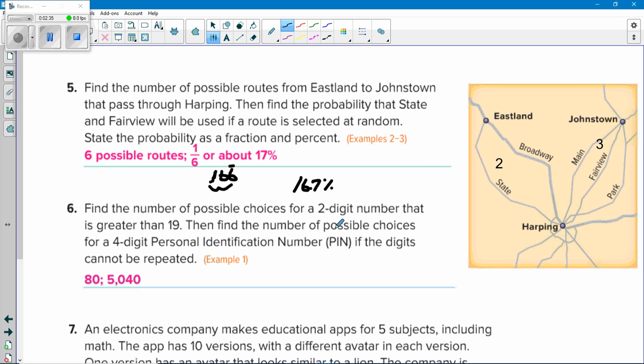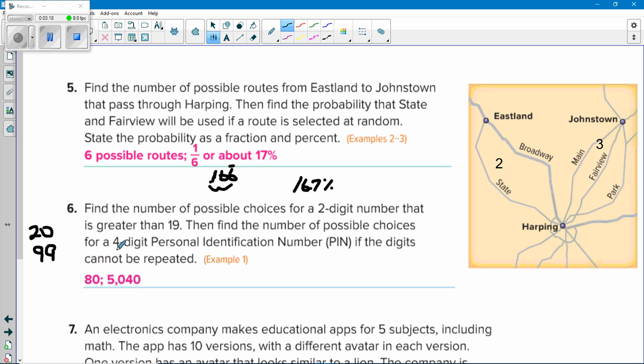Here's one to think about. Find the number of possible choices for a 2-digit number that is greater than 19. That means the number goes from 20 to 99. You don't need to count all those numbers. I mean, you could. But how many single digits are there from 0 to 9? And if you're saying 9 right now, you're wrong because you got to count 0, so there's 10. So there's 10 choices for the ones place. Then from 2 to 9, and you have to count 2 as a choice because it could be in the 20s. 2, 3, 4, 5, 6, 7, 8, 9. There's 8. 8 times 10 is 80.